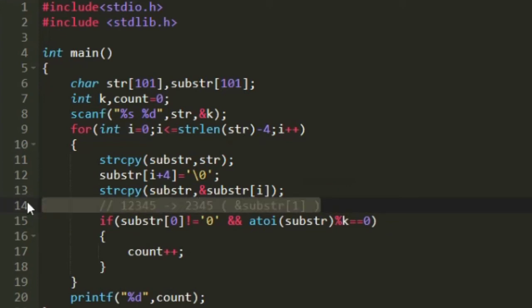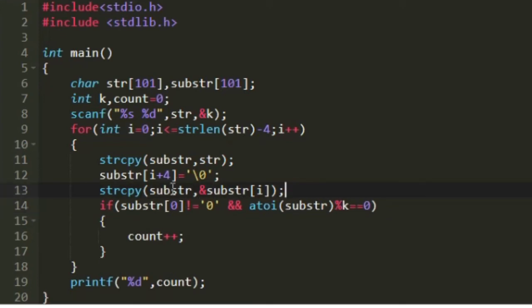Now it is given in the question that the 4-digit integer must not have any leading zeros. The current 4-digit integer is present in substr. So in the if condition we check that substr of 0 is not equal to the character 0, and that the integer must be divisible by k.